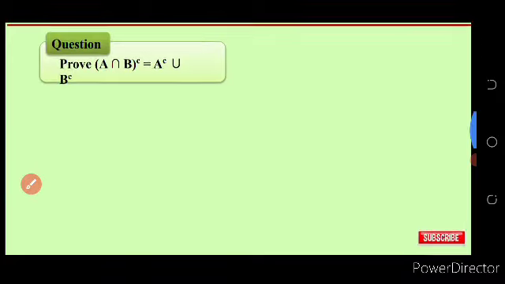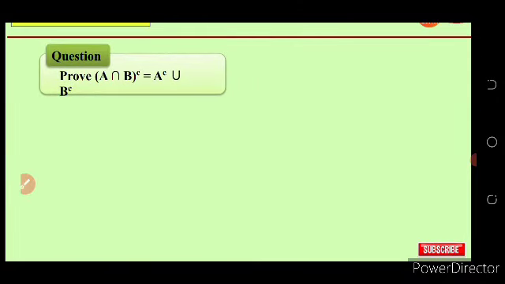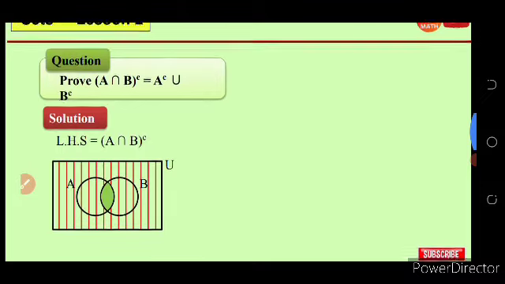Then come to the question. Prove A intersection B complement is equal to A complement union B complement. So this is the proof. Okay, take the screenshot.